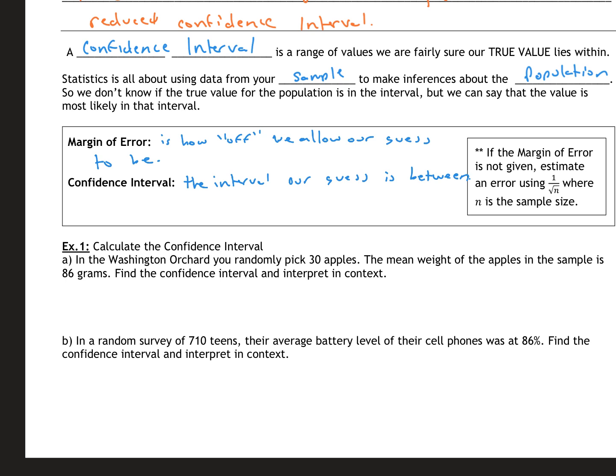So pretty much it's your guess minus the error, and then your guess plus your error. That will always give you your confidence interval. So guess plus or minus your error.